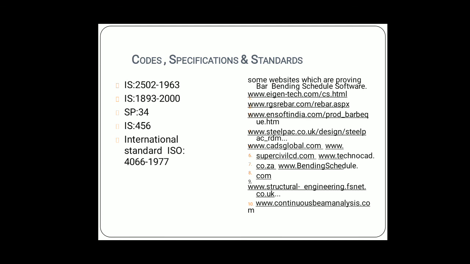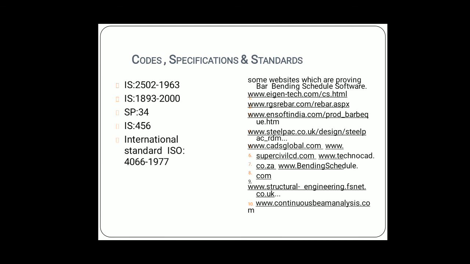There is also an international standard for the bar bending schedule and for the detailing of various reinforcement. IS 1893 2000 is there, and now IS 1893 2016 is also available. It covers structures from an earthquake point of view, with reinforcement details and all these things.